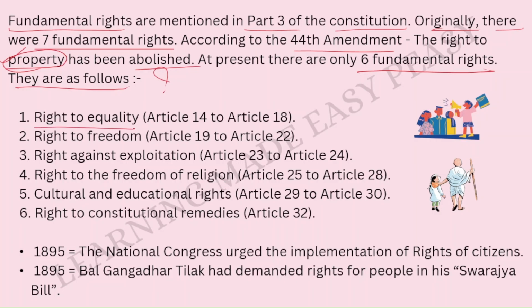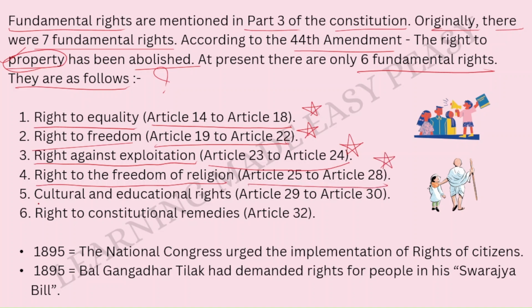See, first is right to equality from Article 14 to Article 18. Important. Second one is right to freedom from Article 19 to Article 22. Again important. The third right is right against exploitation from Article 23 to Article 24. Important. The fourth right is right to freedom of religion from Article 25 to Article 28. Again important. The fifth is the cultural and educational rights from Article 29 to Article 30, again important. And finally, we have the sixth right, that is the right to constitutional remedies, that is Article 32, again important.